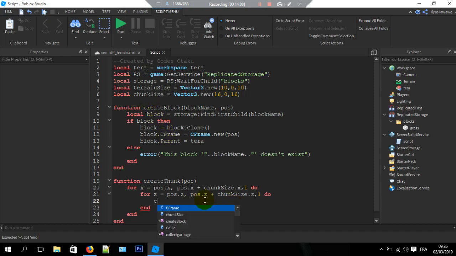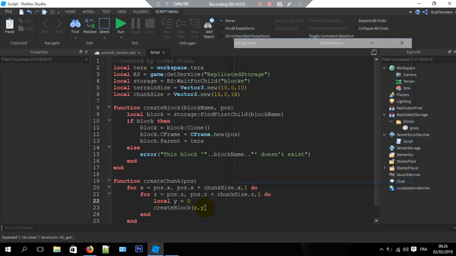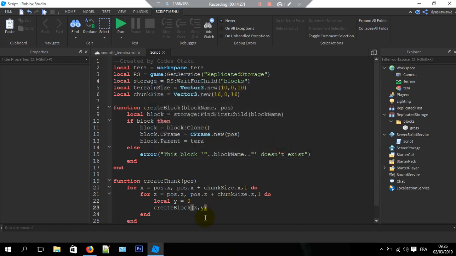So now we're going to create a block in that specific position that we got from this x, comma y. Well, I'm just going to do a local y equal to 0 for now, comma z. And I actually forgot about the block name.